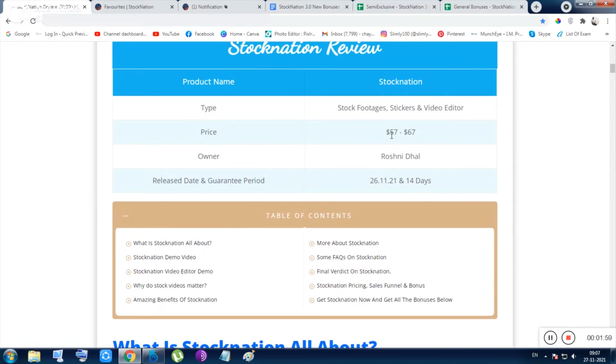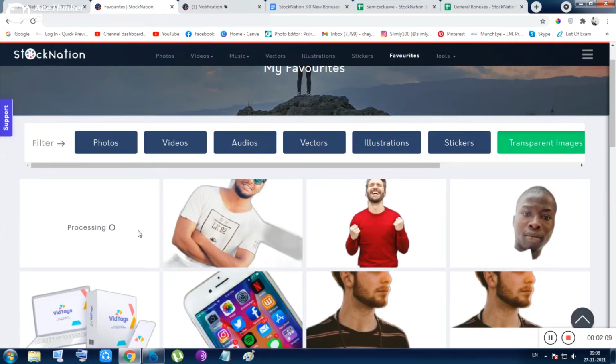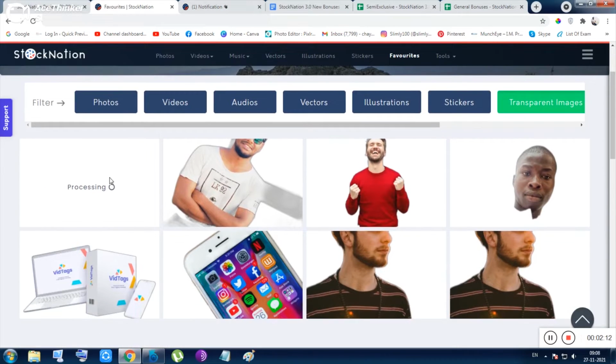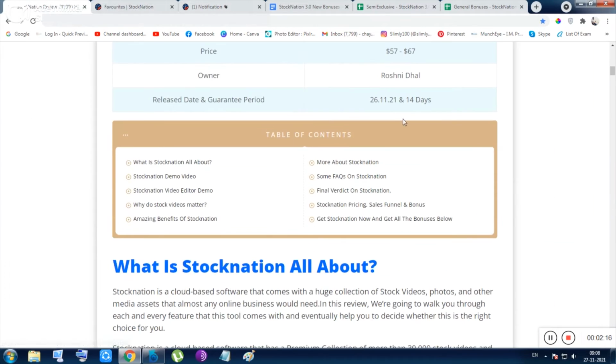I can tell you the pricings of this tool while it is processing. It will cost you only $57 for the normal or the personal version, and for $67 you will be given the more licensed version or the commercial version. So it is still processing. I don't know why it is taking so much time, but it is still processing.